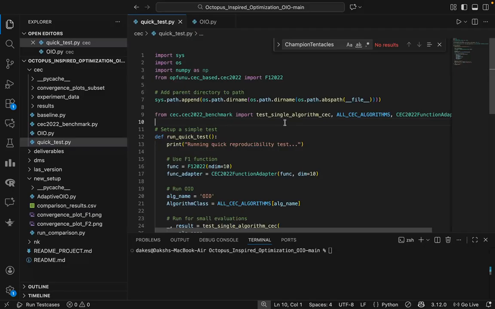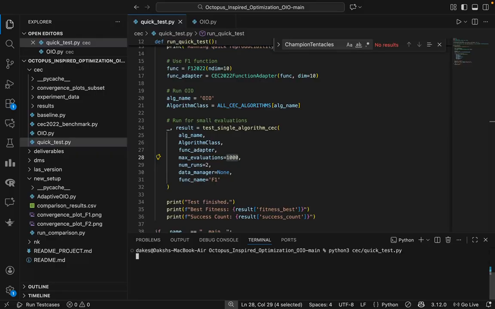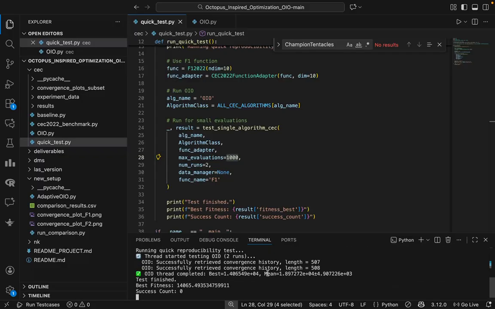You can see here this is importing the champion OIO algorithm, and we can also run a quick test for seeing how it actually works. Let's run a really short test with max evaluations only 1000. So we are expecting it to give us not so good results. Let's try running this. And when we run it, we see that the best fitness is around 14,000, which is not really that good.